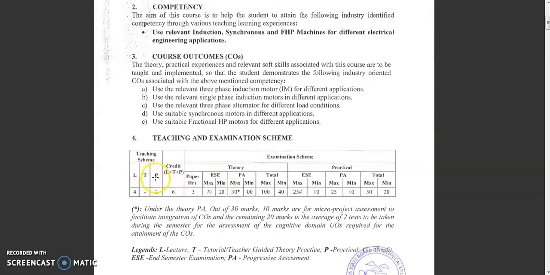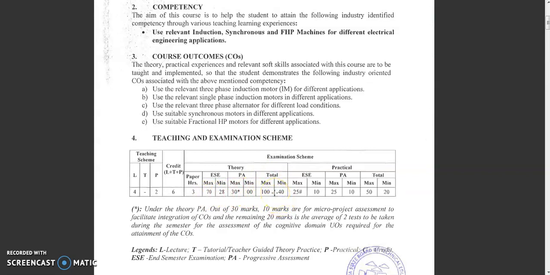So the total credit of this subject, lecture plus tutorial plus practical, is 6 hours. For assessment of this subject, they have given a theory paper of 70 marks as the end semester examination, and we require a minimum of 28 marks for passing. As well as for the theory, progressive assessment is of 30 marks. Including this 70 plus 30, we get 100 marks. We should require at least 40 marks for passing.